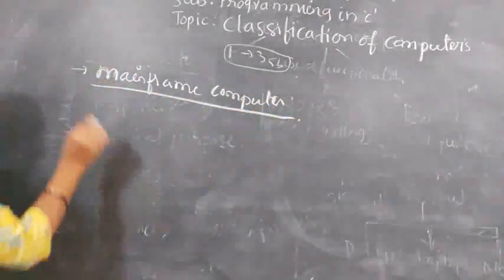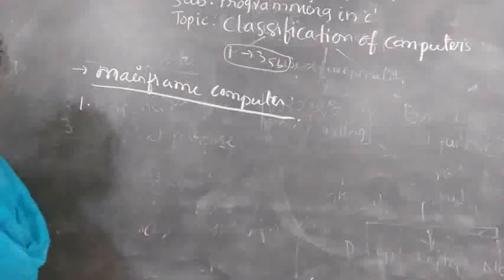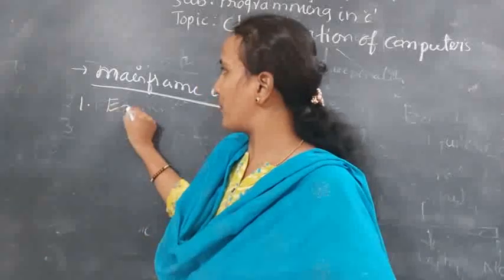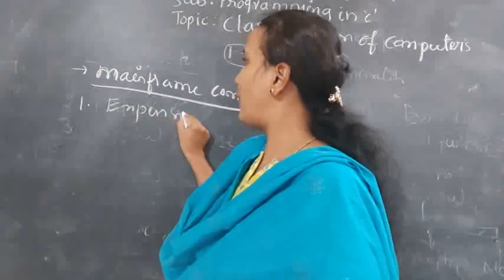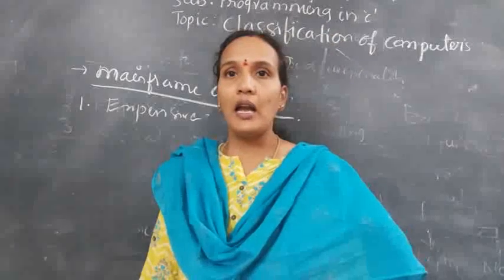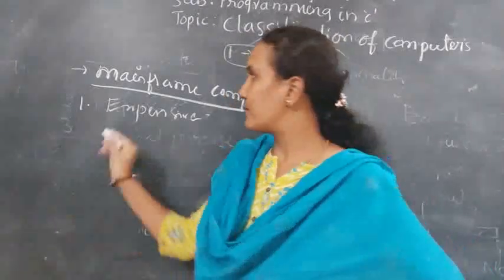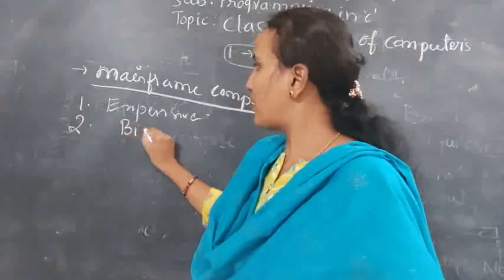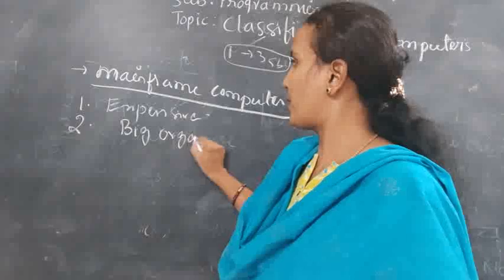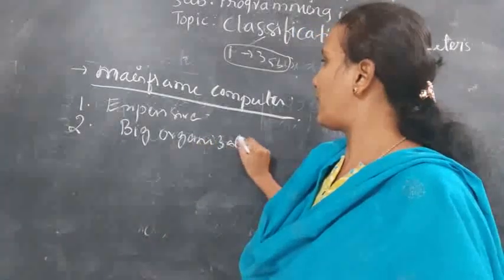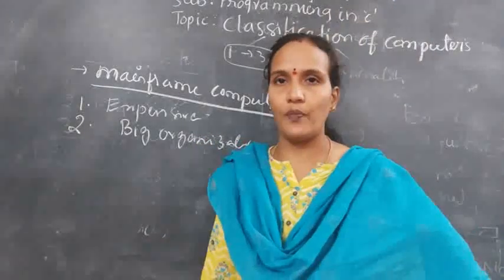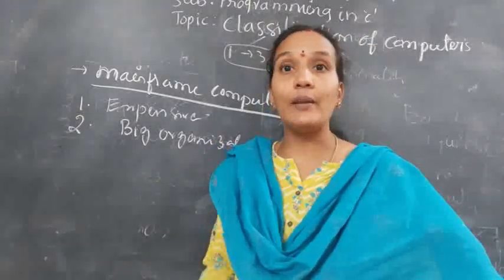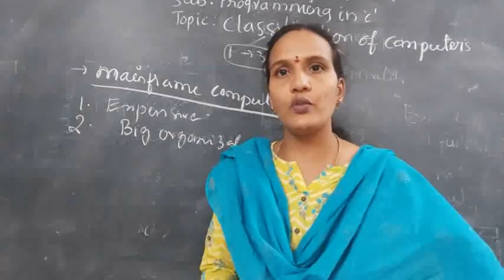Okay, this is also a very fast and very expensive computer. These computers are used by big organizations, where a huge volume of data is stored. For example, Aadhaar information, or any bank, where they have a large volume of data.